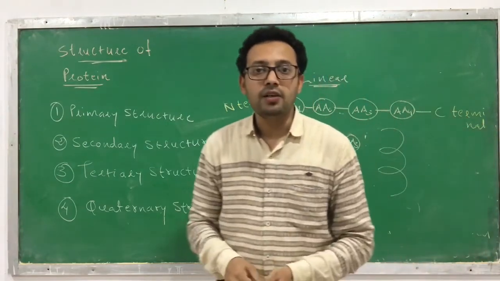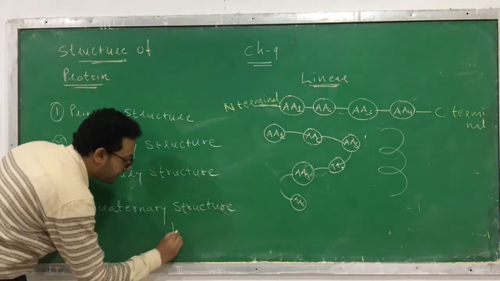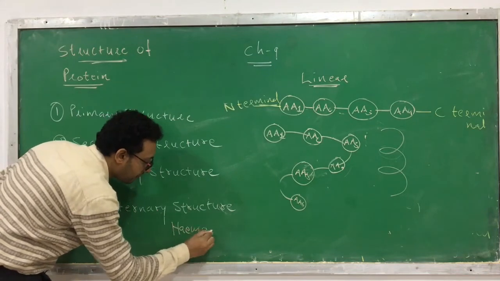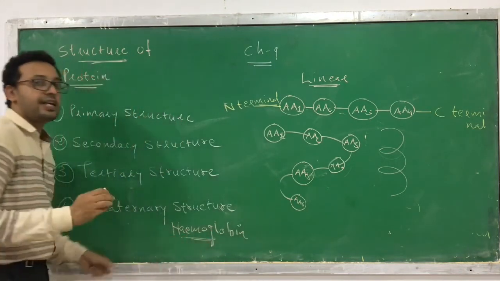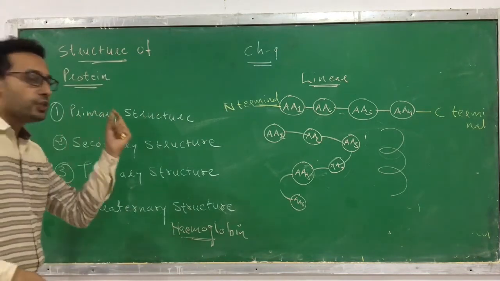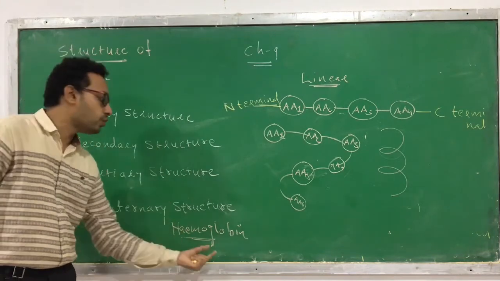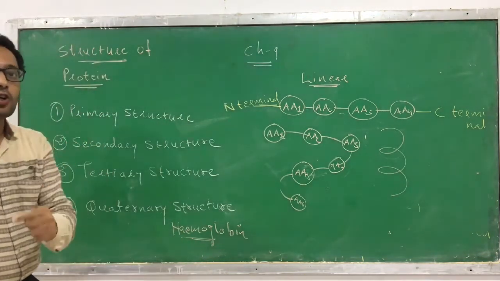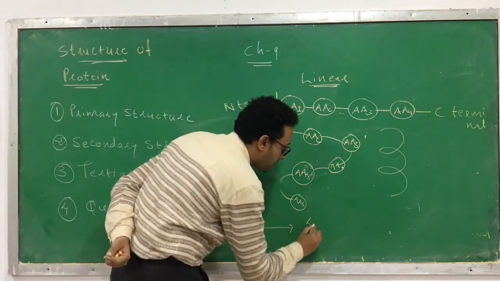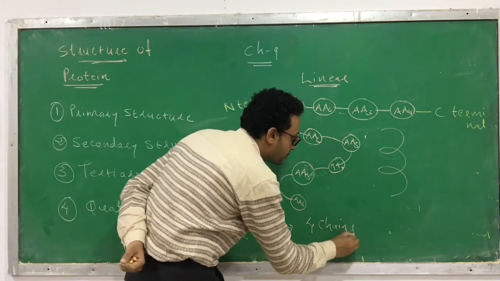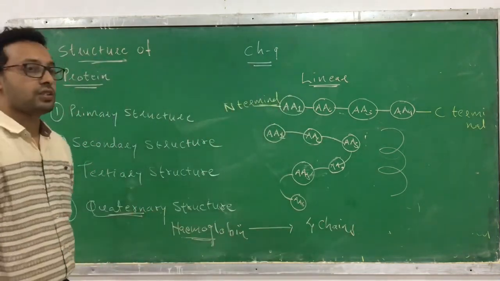Even in our body we have the quaternary structure of a protein. I will tell you the example: hemoglobin. You might have heard of this. This is a red pigment present in RBC, due to which the RBC is red in color, and our blood color is also red due to the presence of hemoglobin. That hemoglobin is a protein, and it is made up of how many chains? 4 chains. These 4 chains are arranged three-dimensionally, so it is an example of quaternary structure.